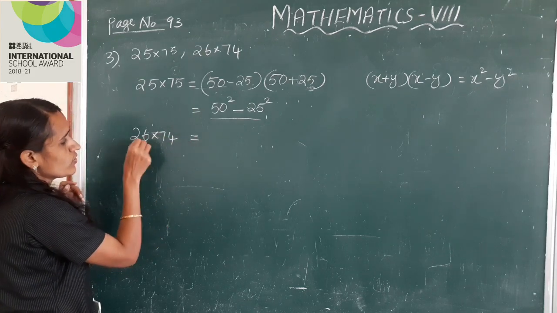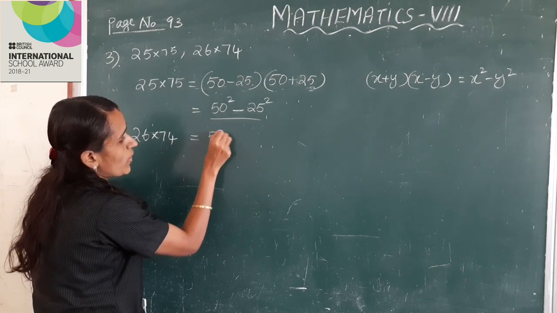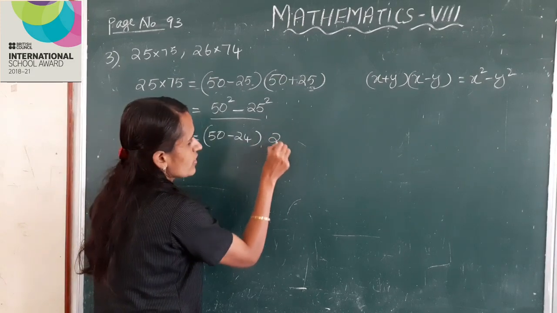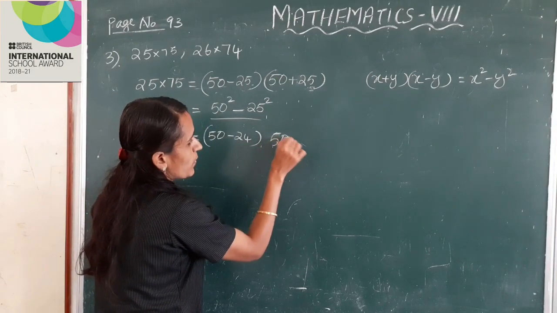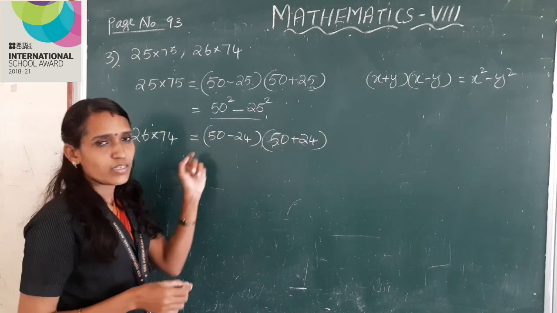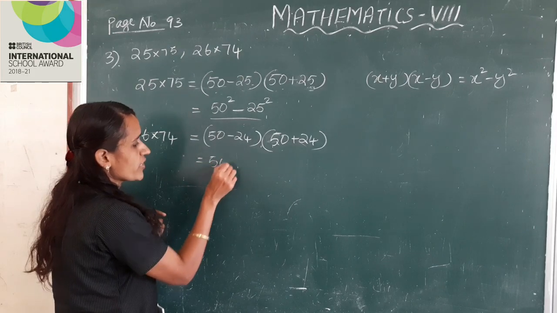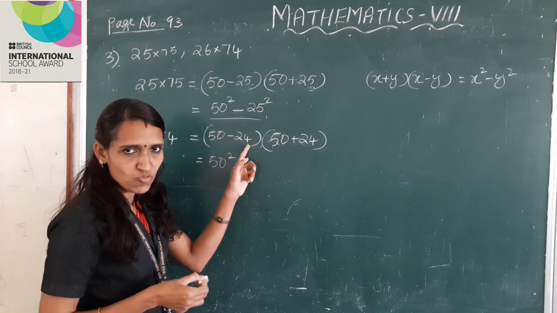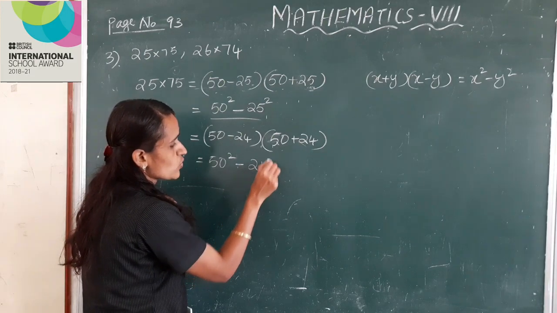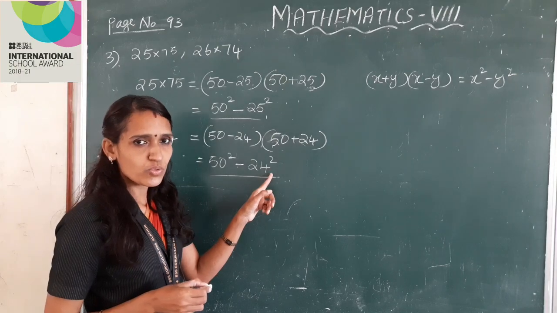Okay, next 26 into 74. This is equal to 26 can be written as 50 minus 24 into 74 can be written as 50 plus 24. Here x is 50, so 50 square minus, here y is 24, 24 square.